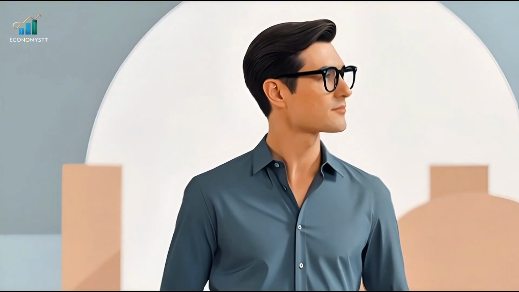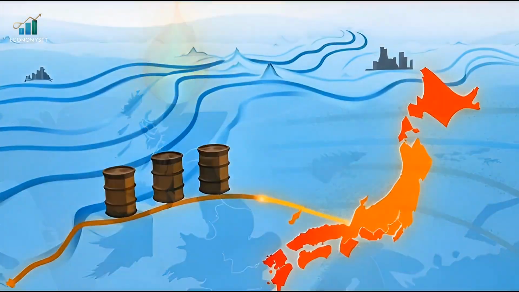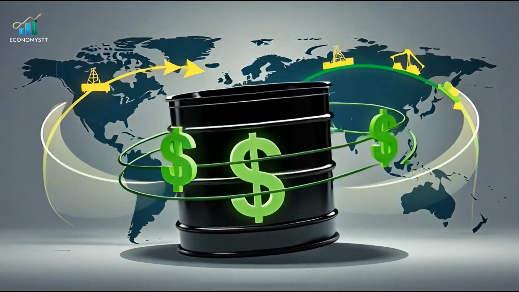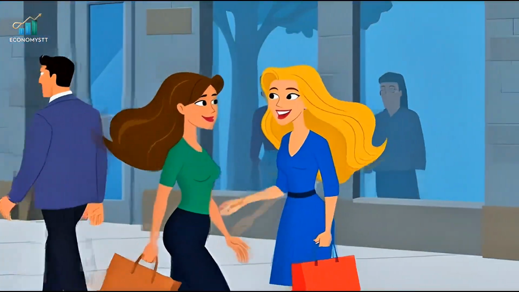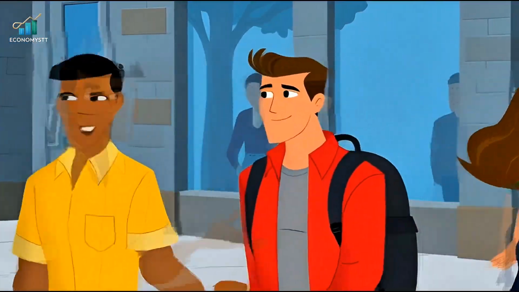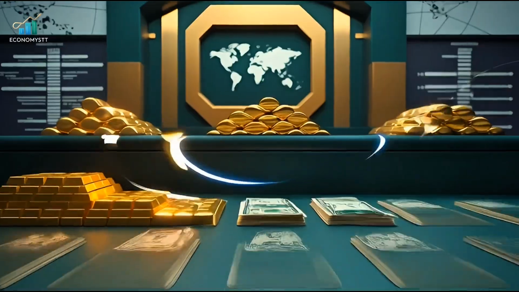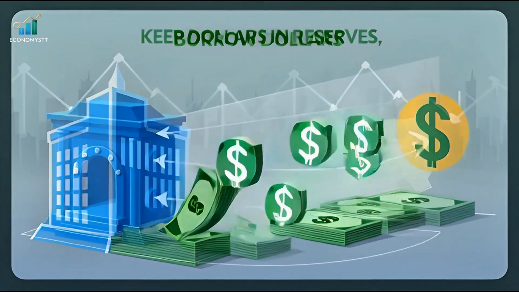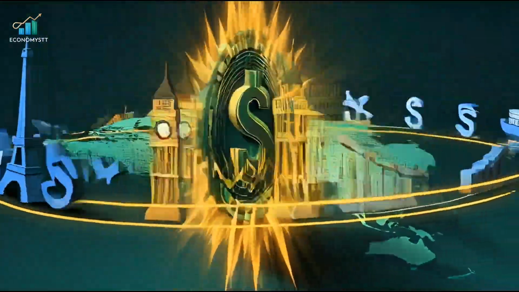Let's say Europe wants oil. The UK wants gas. Japan wants fuel. Almost all oil is sold in US dollars. That means even if you're not American, even if the US is not involved, you still need dollars. So countries must earn dollars, borrow dollars, or keep dollars in reserves. This already gives the US huge power.